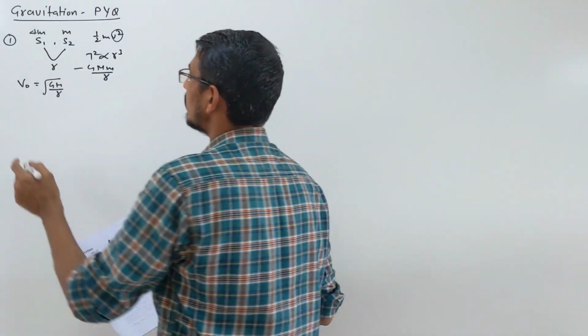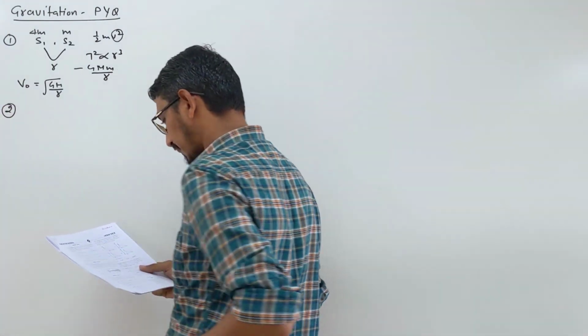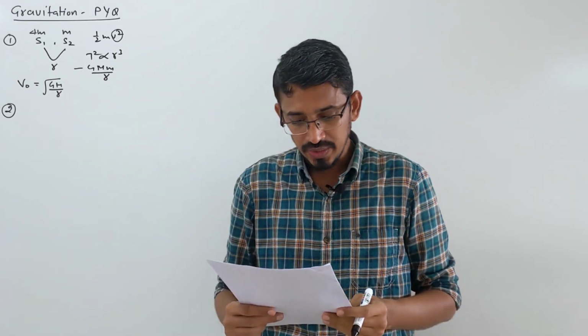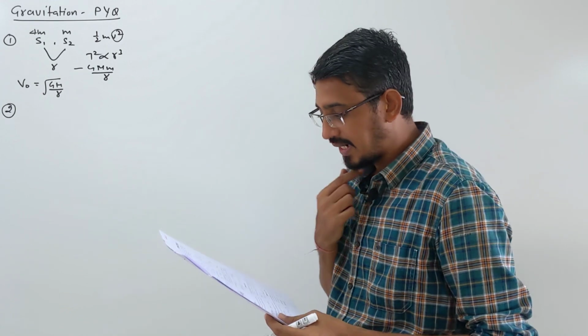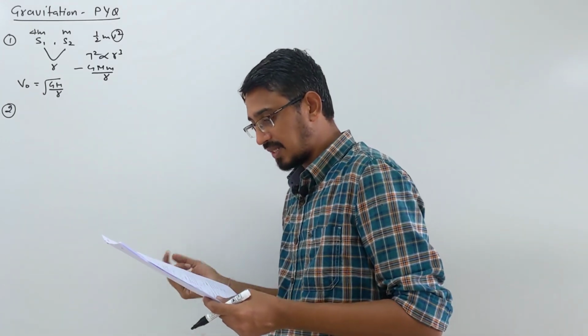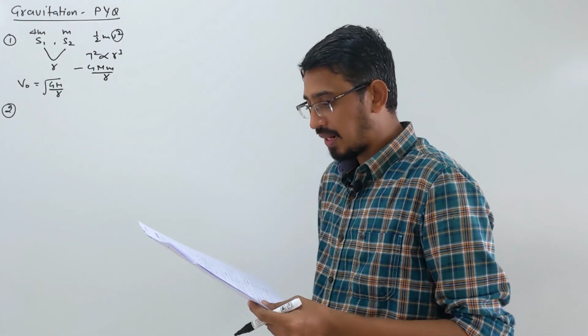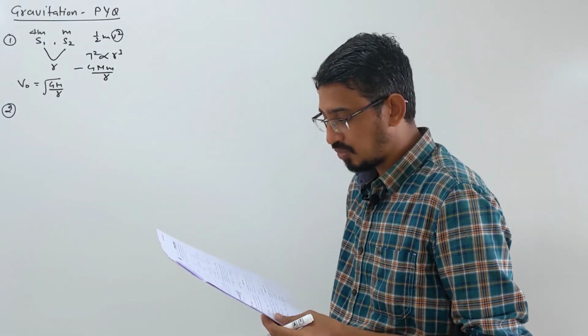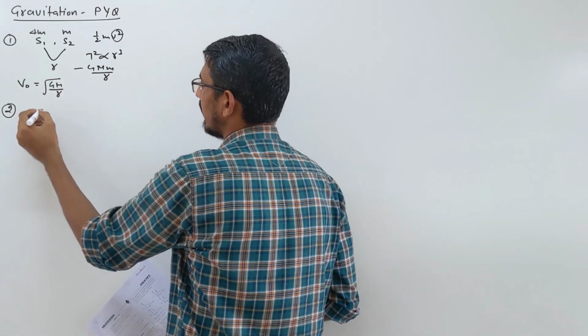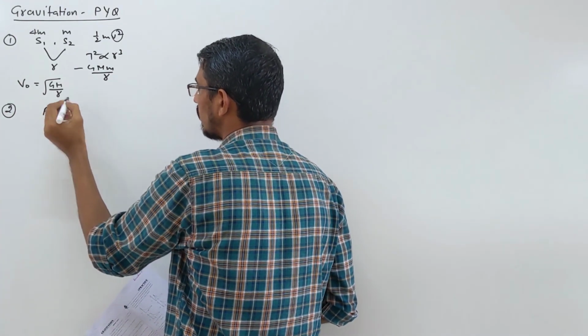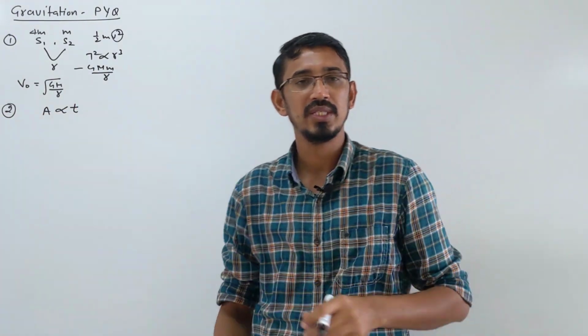Okay. Second question. The figure shows an elliptical orbit of a planet of mass m about the sun S. The shaded area SCD is twice the shaded area of SAB. T1 is the time taken by the planet to move from C to D, and T2 is to move from A to B. So we already learned in Kepler's second law that the area swept by the planet is always proportional to time, right? The rate of area swept is